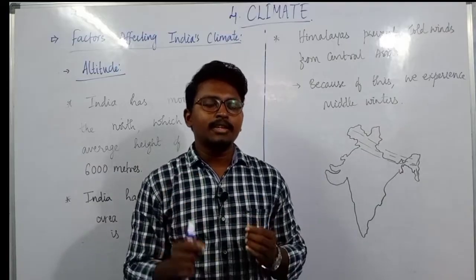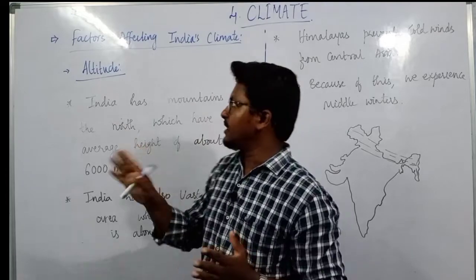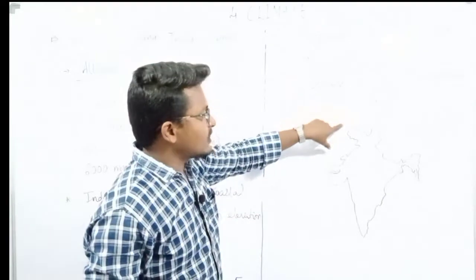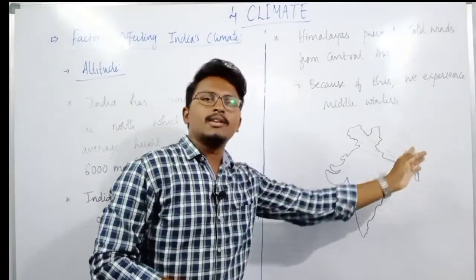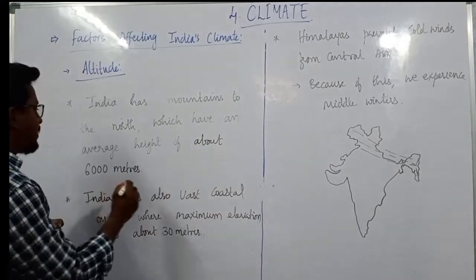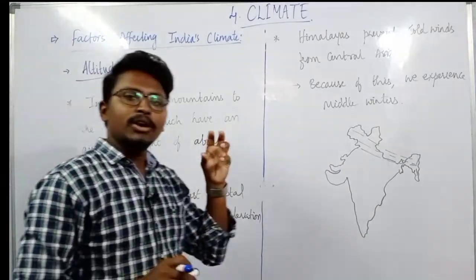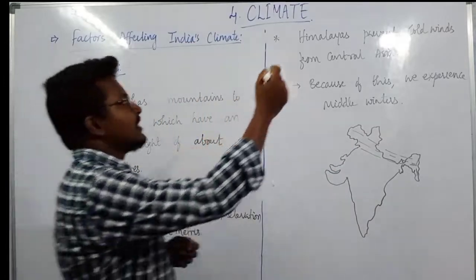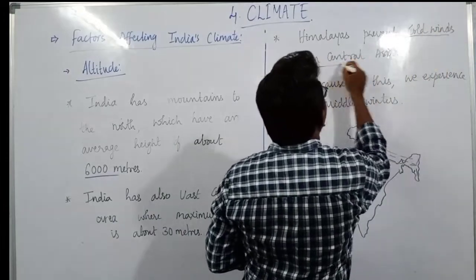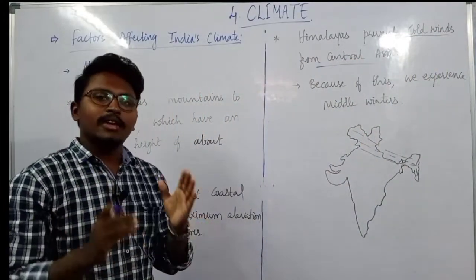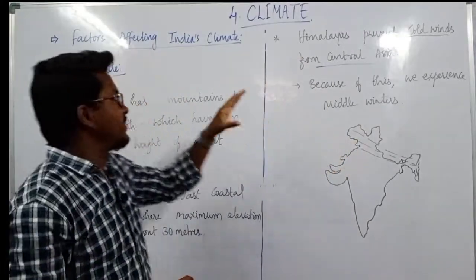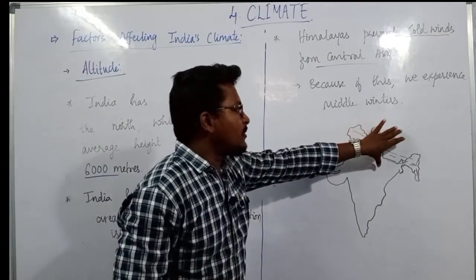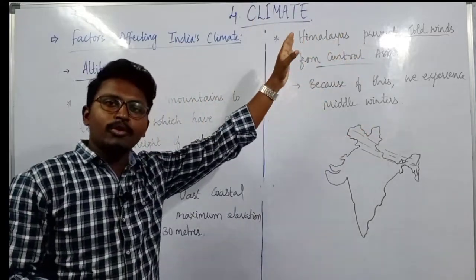Let us discuss the other important factor that affects India's climate, that is altitude. As you all know very well, we have the Himalayas which stretch from Jammu Kashmir till Arunachal Pradesh, with an average height of 6,000 meters. Because of the presence of these Himalayas, we are not getting the cold winds from Central Asia. Wherever there are higher mountains or higher altitudes, we may be protected from the cold winds blowing from the central part of Asia.